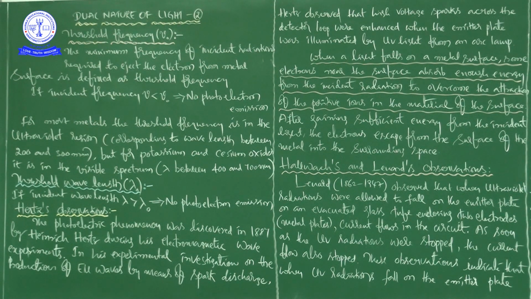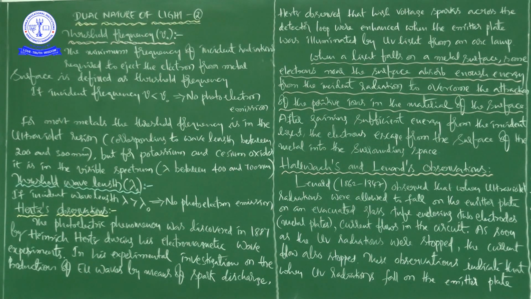No photoelectron emission. Okay, right. And see here, for most metals the threshold frequency is in the UV region, that is, the ultraviolet region, corresponding to wavelengths between 200 and 300 nanometers.